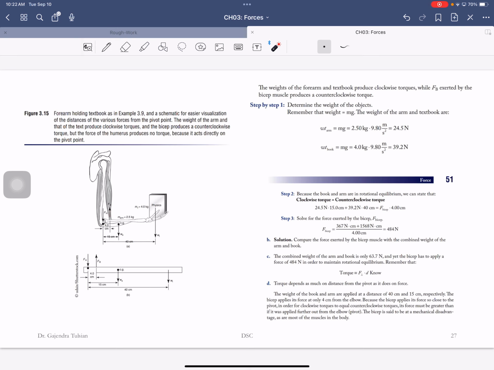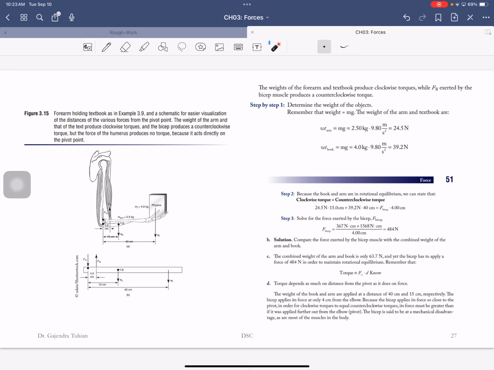So if you're holding an arm at rest in equilibrium, the clockwise torques are being balanced by the counterclockwise torques. Clockwise torques are torques that are rotating the arm clockwise, and the counterclockwise torque is due to this force. This force is trying to rotate your arm counterclockwise.